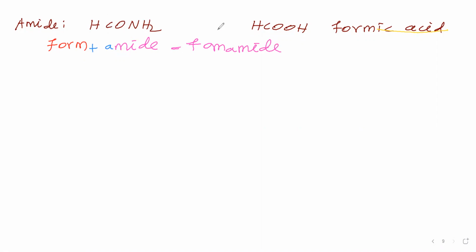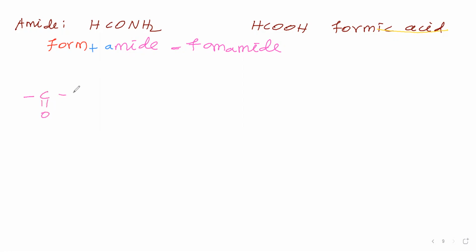So the corresponding carboxylic acid you have taken, from that you remove ic acid, you take form, then you include amide because amide is the functional group. Therefore, the name of this compound is formamide. Now we'll see the amide functional group formula.